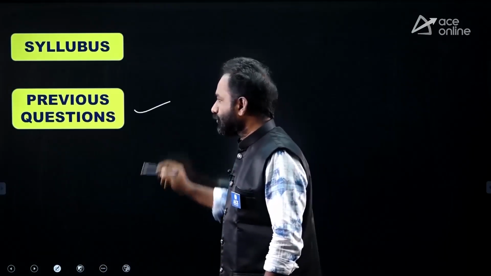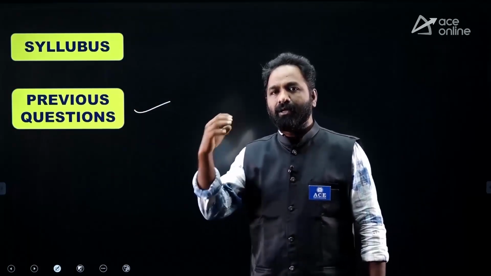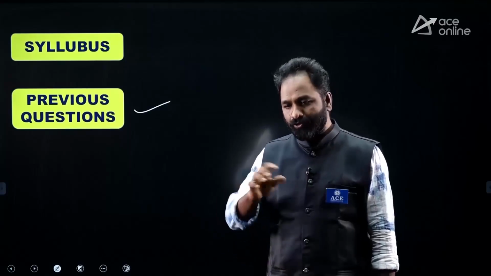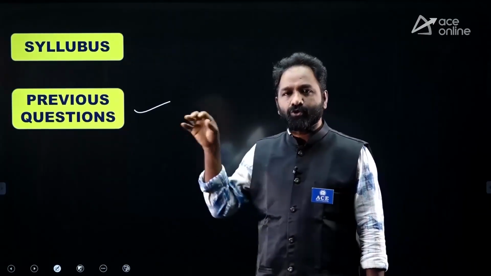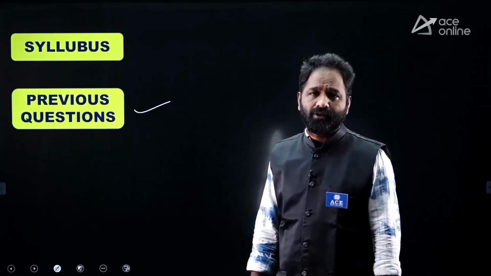Second, go through previous questions. For example, suppose you went through polity: president, governor, parliament, citizenship, some chapters are there. Observe the syllabus, and immediately look into the previous polity questions, so that you have an idea how they ask questions on the president, how they frame questions on the governor, and on the parliamentary system. Once you analyze the syllabus and go through the previous questions, you will get an idea how the examiner is thinking.